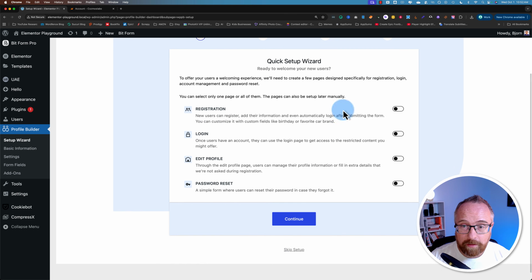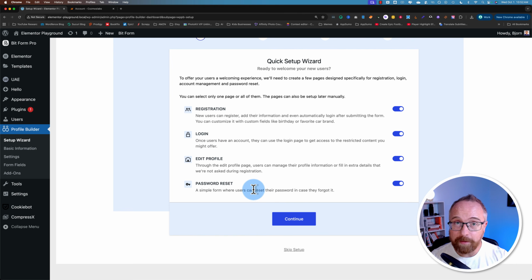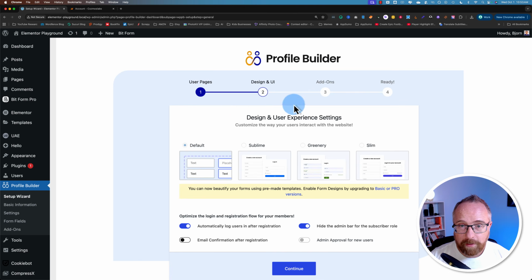So we're going to turn on the registration page, the login page, the edit profile page, and the password reset page. WordPress already has a login page, as you know, and a password reset, but this is going to be custom for Profile Builder and the profiles people are going to be building on your website. Click on continue. Here we pick our design and UI.